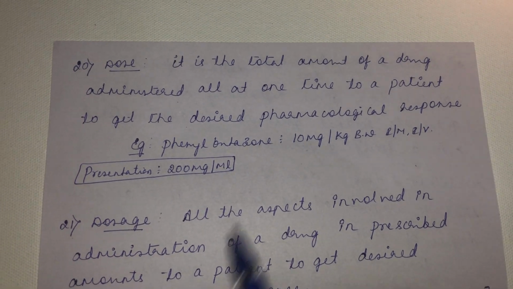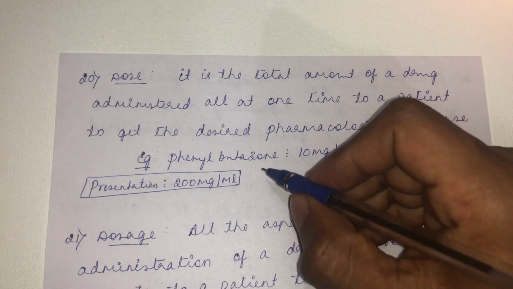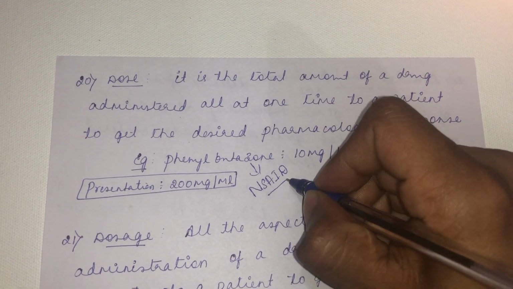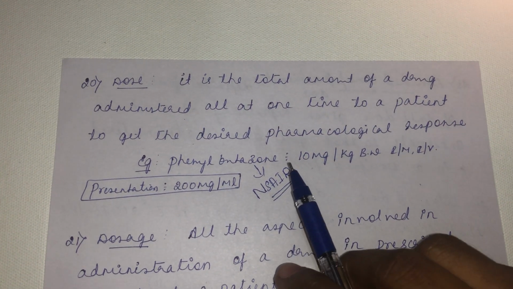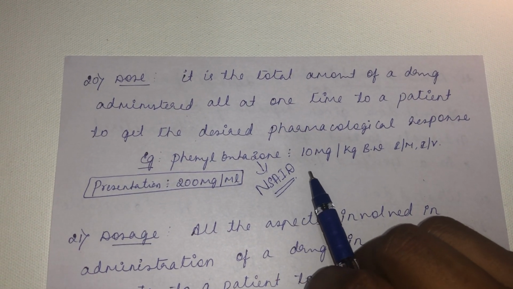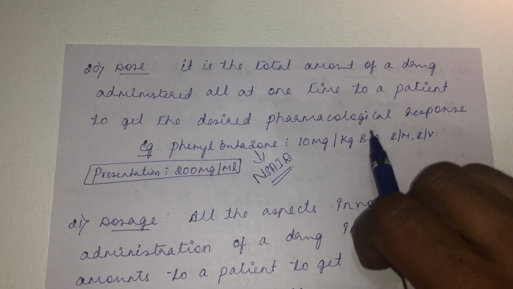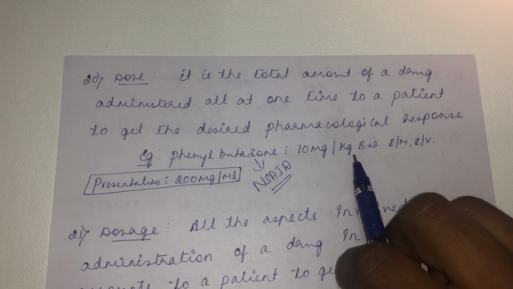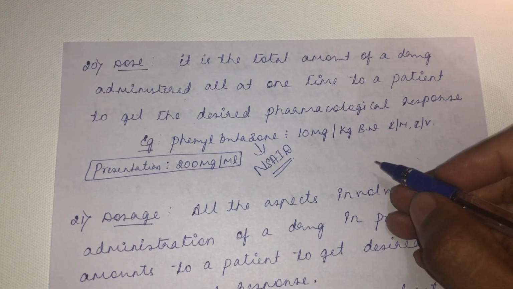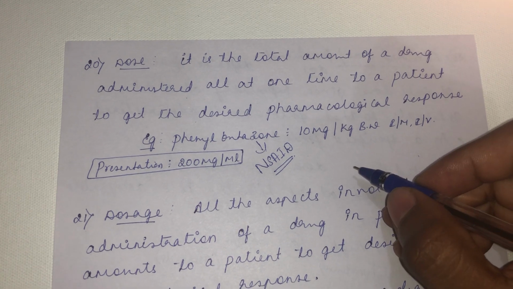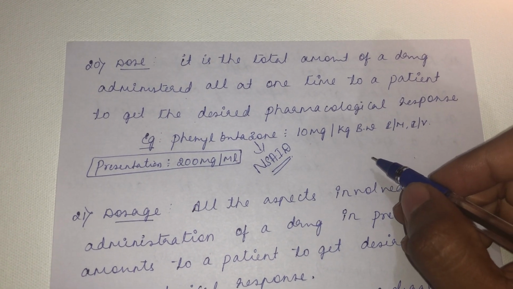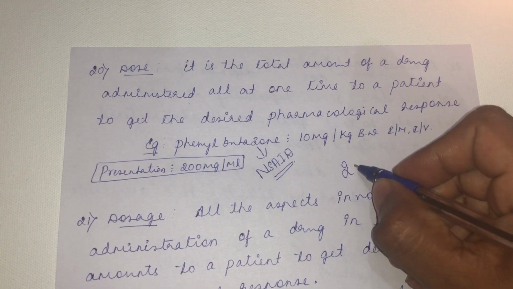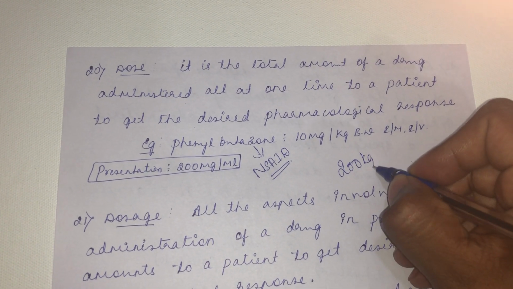So for example, phenylbutazone is a non-steroidal anti-inflammatory drug. What is the dose of this phenylbutazone? In the literature, it tells you 10 milligram per kg body weight. We have to use it through the intramuscular or intravenous route. That is the indicated dosage. Suppose you want to give it to cattle suffering from arthritis, with pain and inflammation, and the cattle weighs around 200 kg.